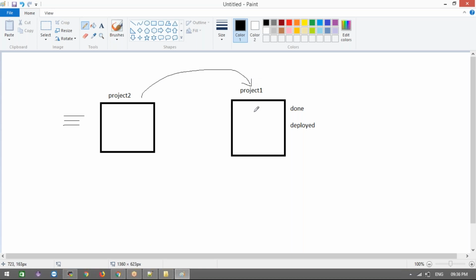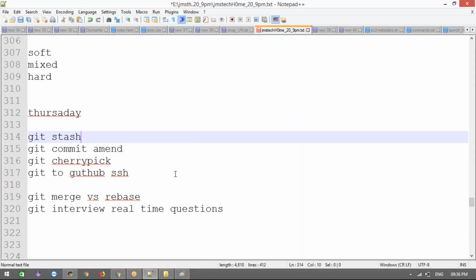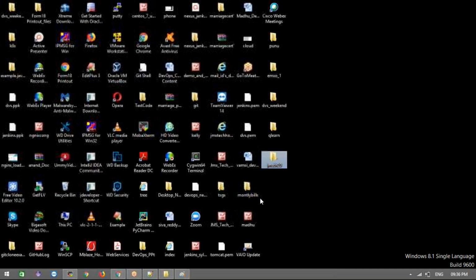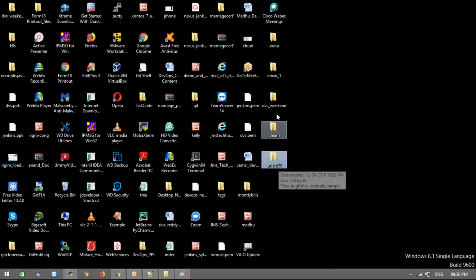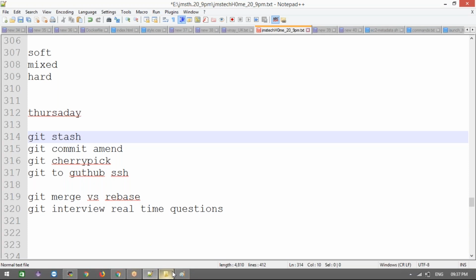Like change directory, that's it only, right? For example, on my desktop, what are the projects? For example, JMS Tech Home 20 and some others, like SQLearn or some other projects I have. Now what will happen? I need to switch from one project to another project.